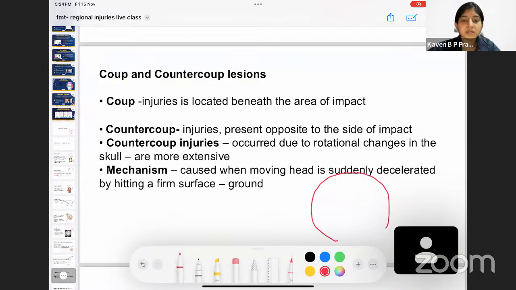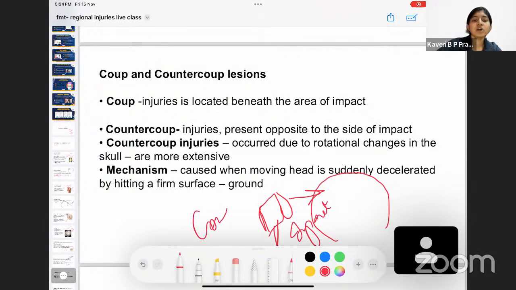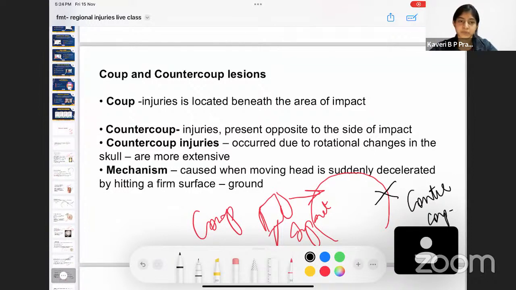Now you put a hammer or a heavy cutting object, and if this is causing an impact here at the site of impact, we are going to have a coup injury. And opposite to the impact, this that I've marked with a cross mark, this is the opposite side, and the injury there is called a countercoup injury. Got it? So these countercoup injuries are basically found opposite to the side of a coup injury. Why is a countercoup injury caused? You might ask, ma'am, there is an impact on one side. There is an injury caused because of a blow with a hammer or something. That is coup injury. Got it. Why is there an impact on the opposite side?